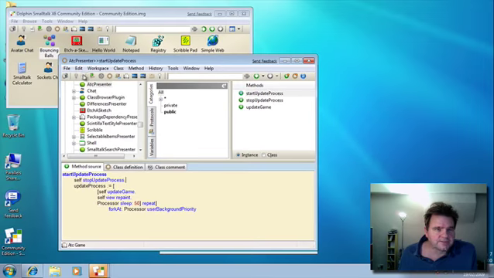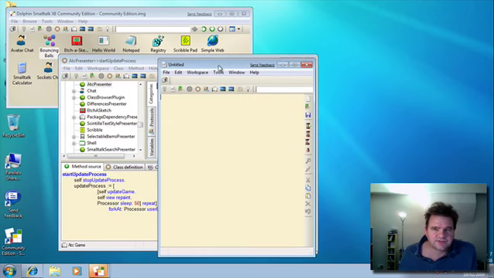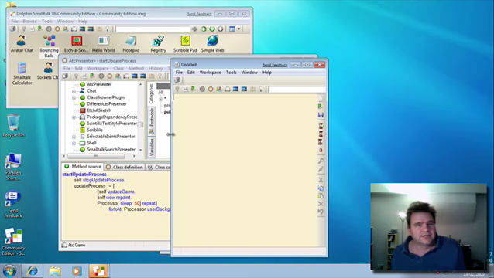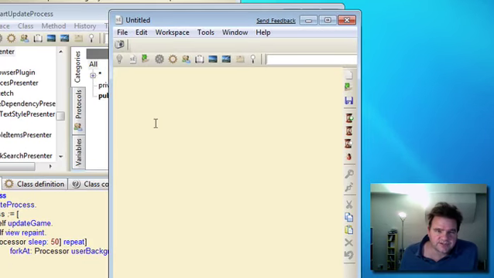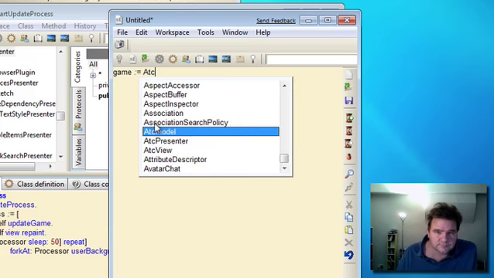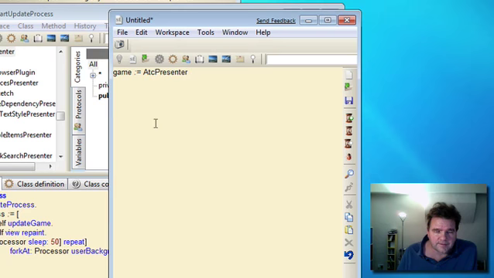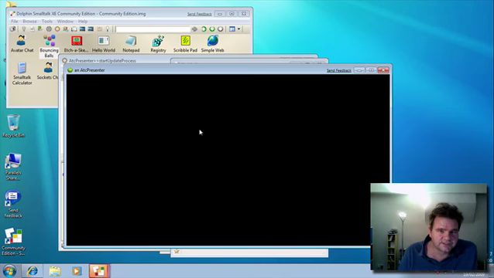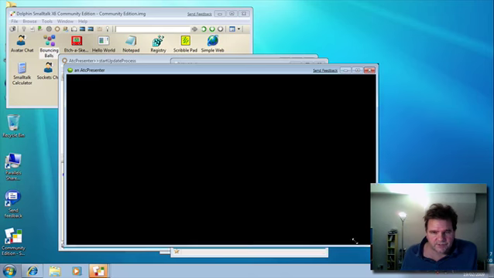So let's create a workspace now, and inside this workspace we're going to instantiate one of our ATC presenters by sending it a show message. So I'm going to assign that to a workspace variable. Okay, and I'm going to ask it to show itself. And when we do this, basically the Dolphin framework will create a default model, which will be our ATC model, attach it to one of these presenters and attach a view to it, and then show it in a window on the screen. So let's see if that happens. And there we go, we've got our window on the screen.